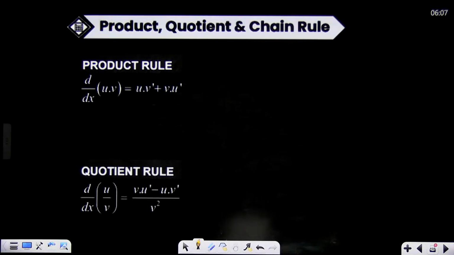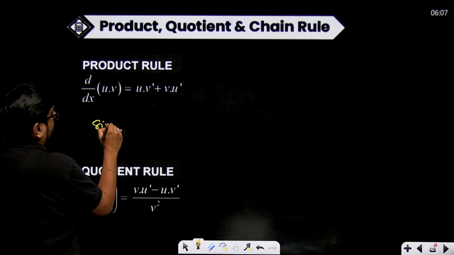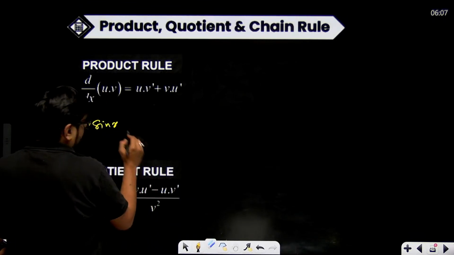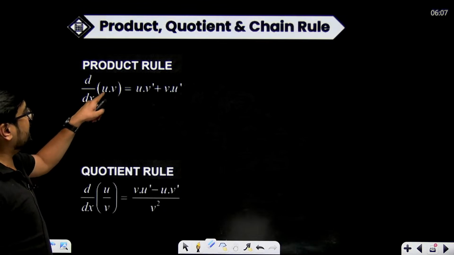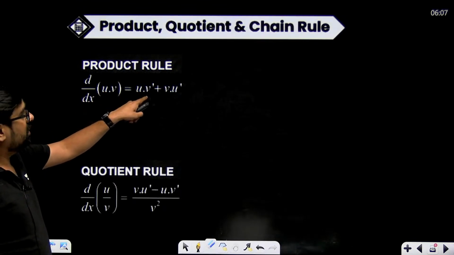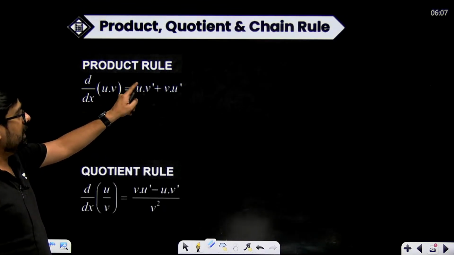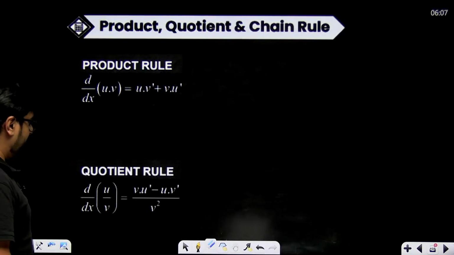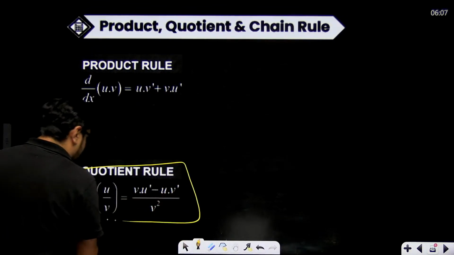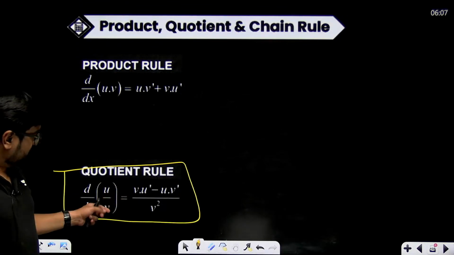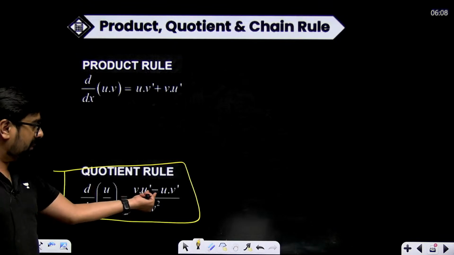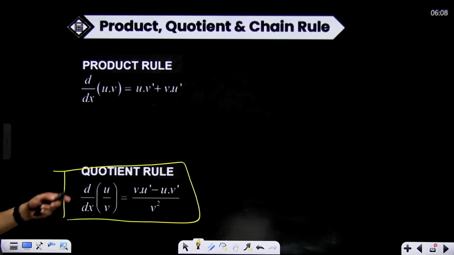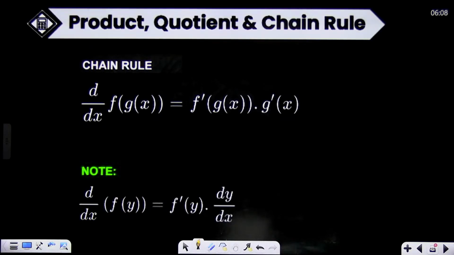Product rule. If two functions are there, suppose sin x and cos x, right, u is sin x, v is cos x. So it will be u multiplied with the derivative of v, plus v multiplied with the derivative of u. Quotient rule, revise this also once. Denominator squared, then denominator as it is, numerator derivative, minus numerator as it is, denominator derivative. Okay, chain rule, outer function.